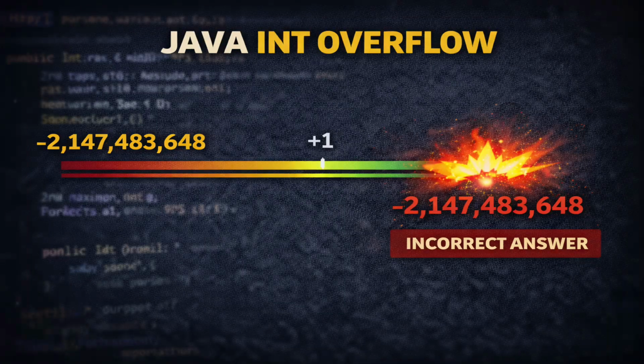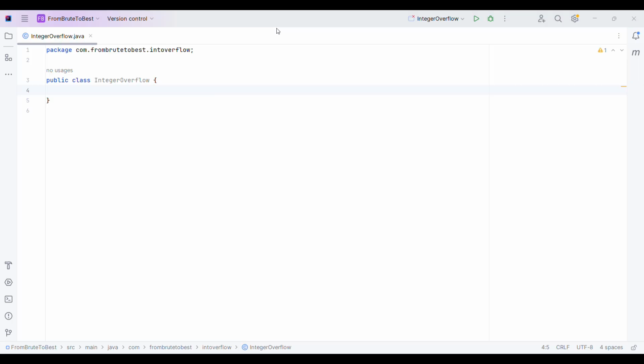The program keeps running. The output is wrong. Interviewers expect you to anticipate this. Not because it's tricky, but because real systems fail silently. I will explain the mistake with a proper coding example.